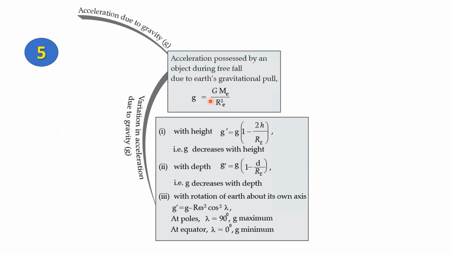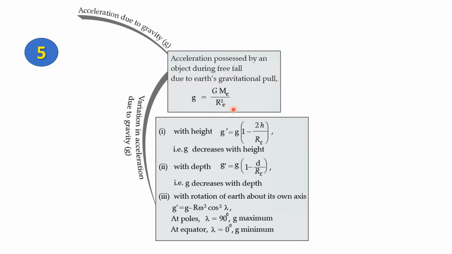Now, g can be calculated in the following way. The formula here states that small g, or acceleration due to gravity, is equal to capital G Me divided by Re square. Here, capital G stands for universal gravitational constant, Me stands for mass of the Earth, and Re stands for radius of the Earth.